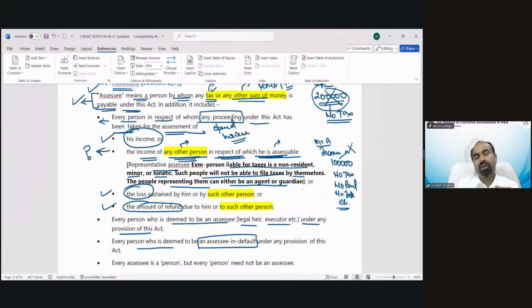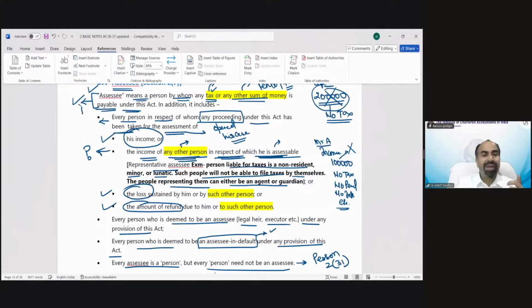Every person who is deemed to be an assessee in default: if you have defaulted or violated any provision of income tax rules, you will be called an assessee in default under any provision of this act. Every assessee is a person, but every person need not be an assessee. The meaning of this line you will understand in detail when we understand the definition of person under section 2(31).